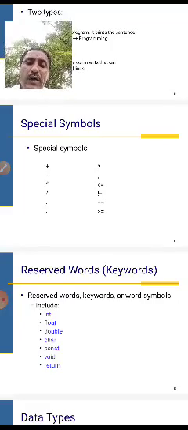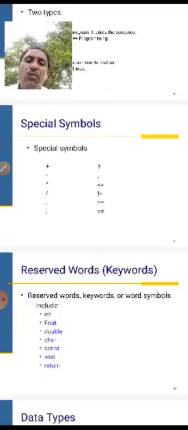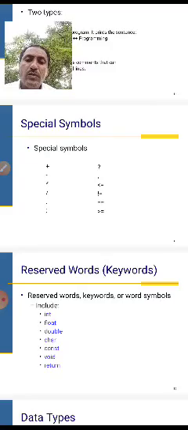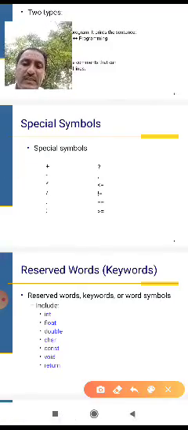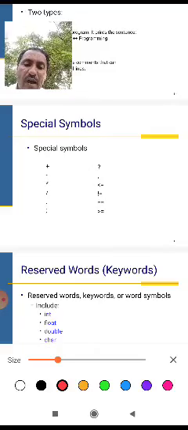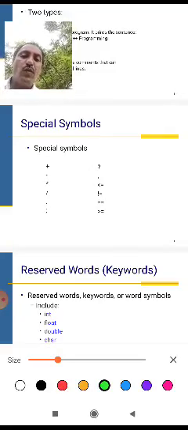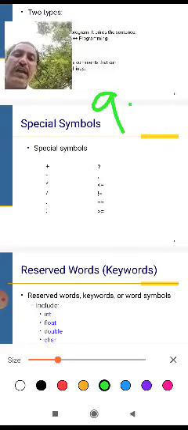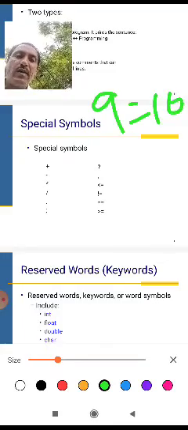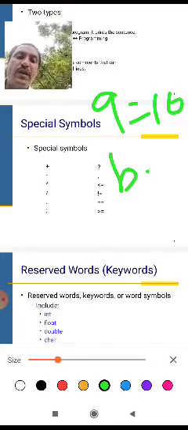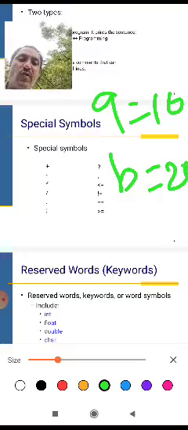Comparison. We are taking variable values, the sum of two numbers. Variable a equals 10, variable b equals 20.